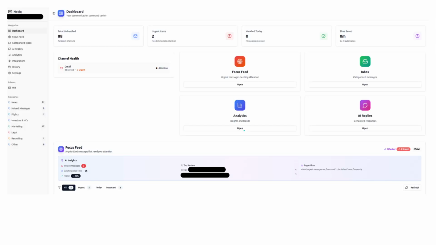So this will be a bit bigger. So basically we have the full UI working. So right now this is like the main UI with the navigation, with the dashboard, focus feed, categorize inbox, and some analytics, but this is of course coming soon, and basic settings, your inboxes that you're providing, and of course the categories that you have. And this is of course everything that currently we are working on.